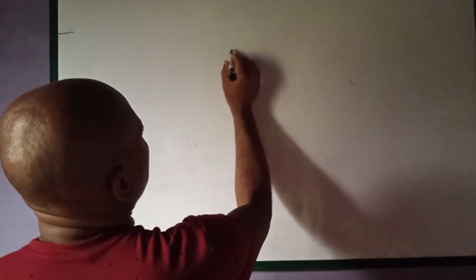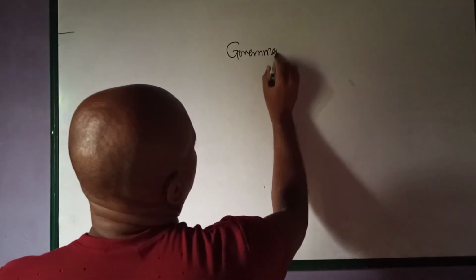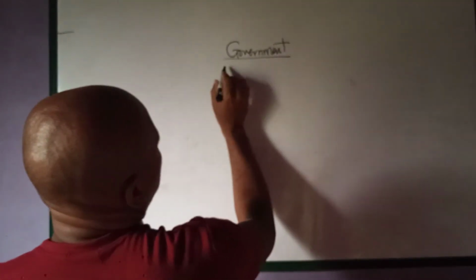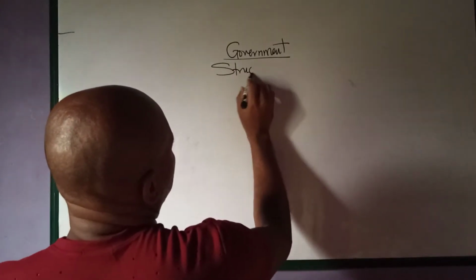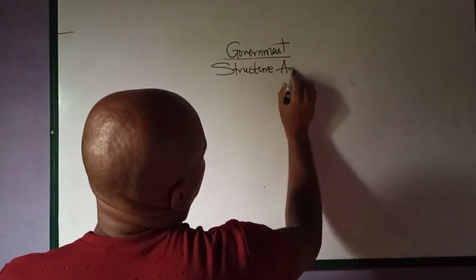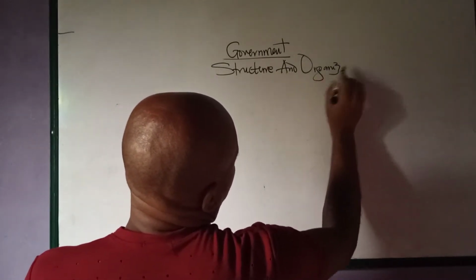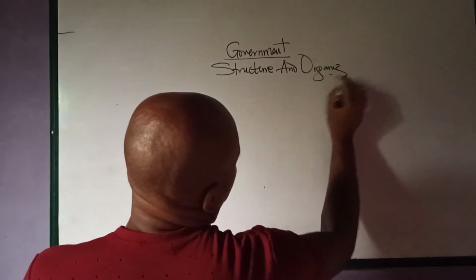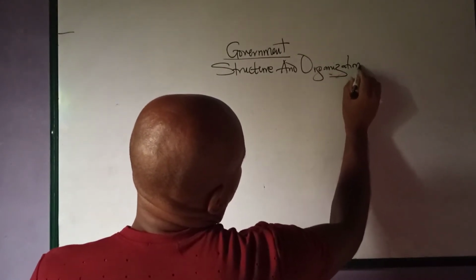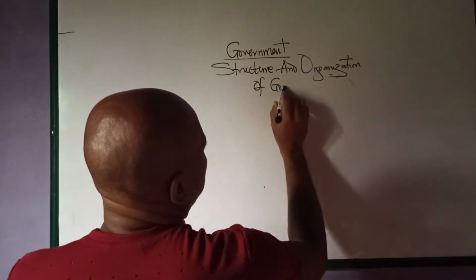Today we're going to be concluding on the structure and organization of government.